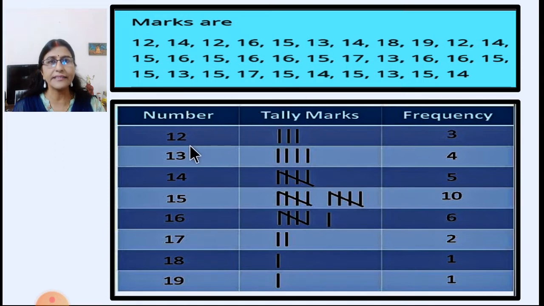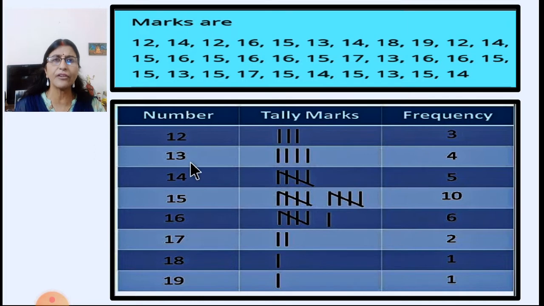Now let us take this number 12. 12 is repeated 1, 2, you can see here 3 times. In other places you see 12 is not there. So here 3 is written. So the frequency of this number 12 is 3. So for the tally marks also we will give 3 vertical lines.